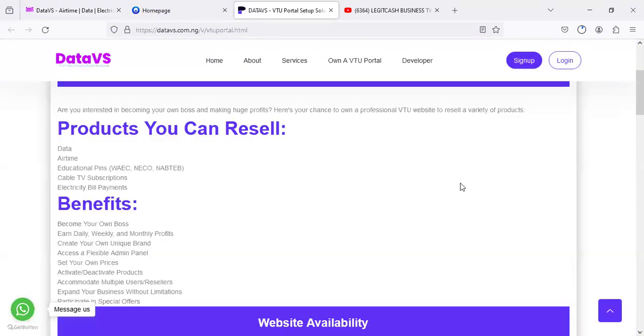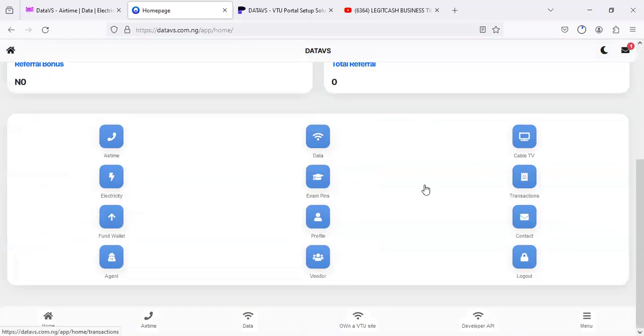But what we are saying in essence is that once you are able to order this VTU website, you'll have your own platform that has a back end that looks like this, where you can actually resell data, airtime, cable, electricity, exam PINs, and also there will be a vendor and agent system. People can refer people into the system.